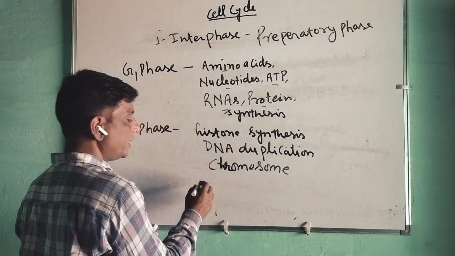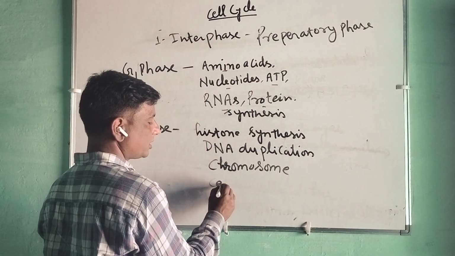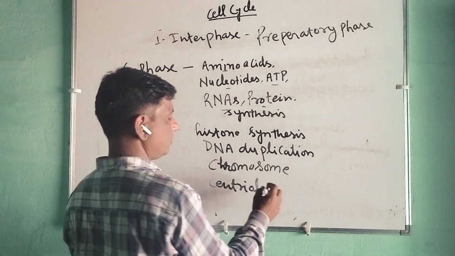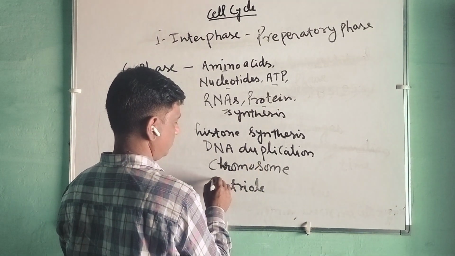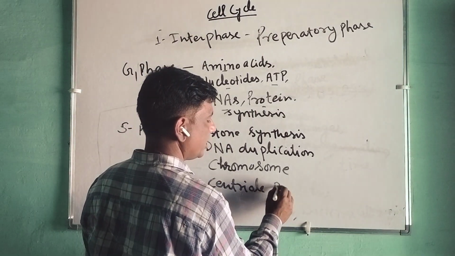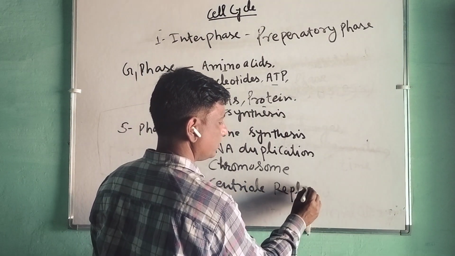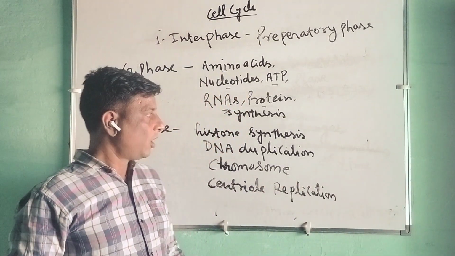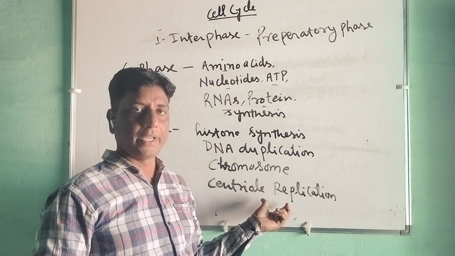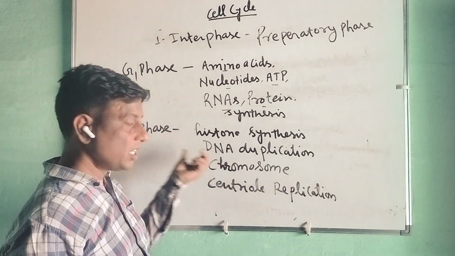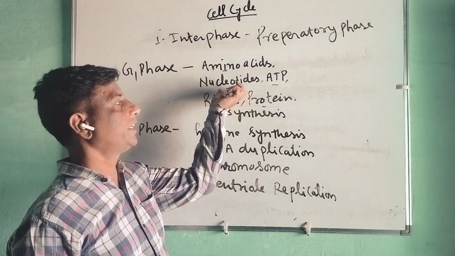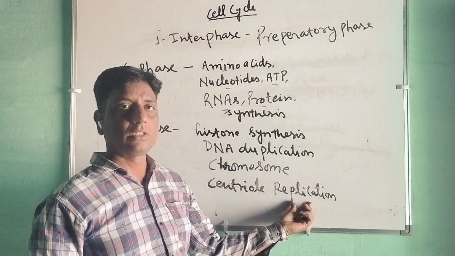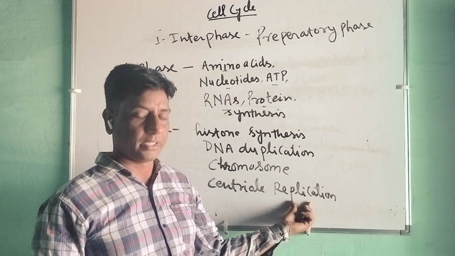And in the case of animal cells, centriole replication will take place. So you got my point? All these syntheses will take place in the S phase, and the preparation for them takes place in the gap 1 phase. So like this, the S phase is completed.